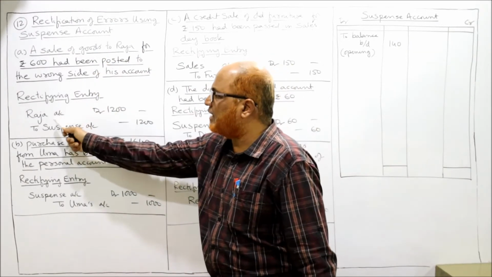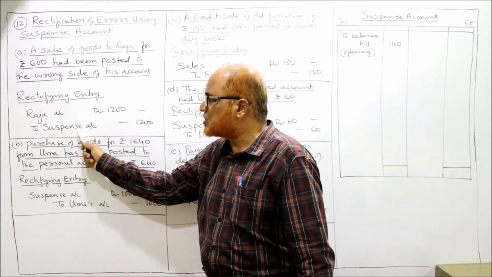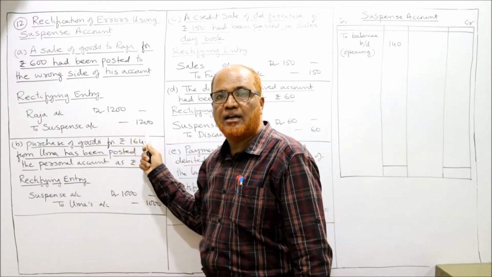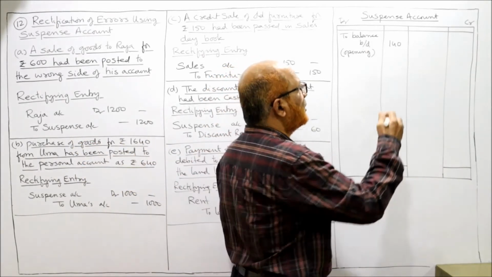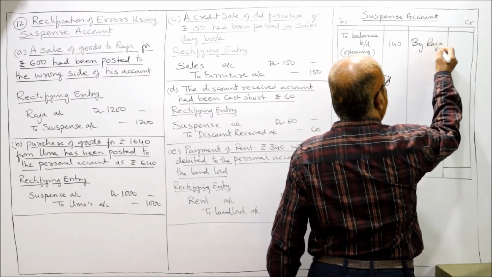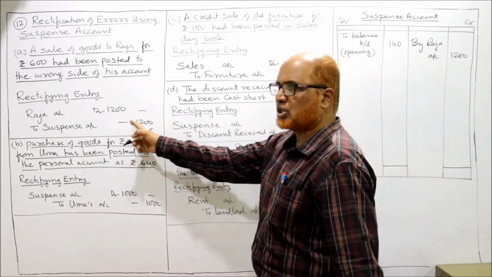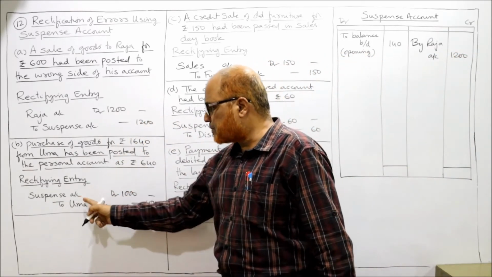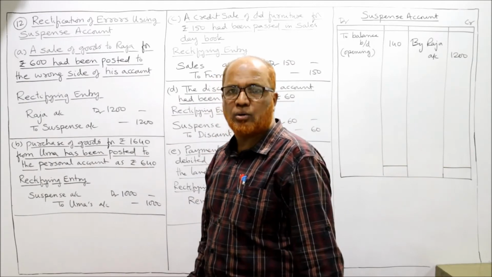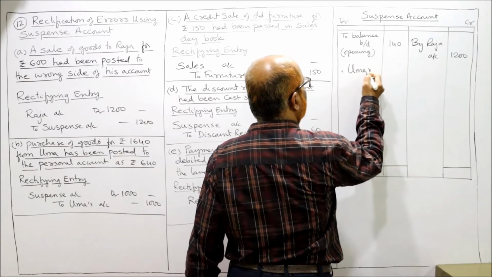Now we'll post all the rectifying entries. The first rectifying entry is Raja account debit to suspense account. So suspense account is credited. So credit side I am writing by Raja's account, it is 1200. First entry posted. The second entry, suspense account debit to Uma's account. So suspense account debited to Uma's account.